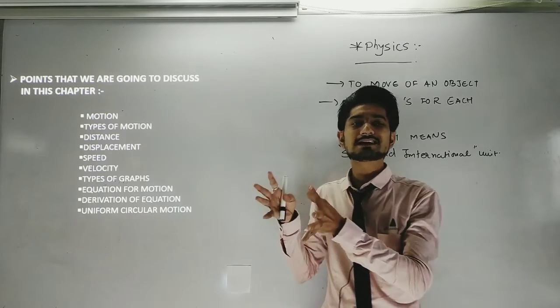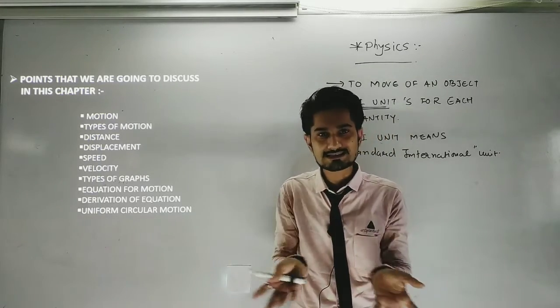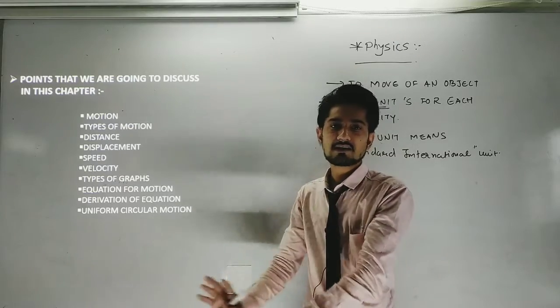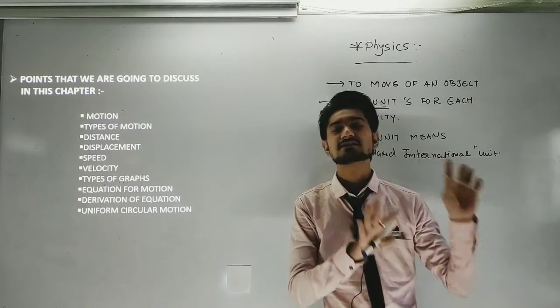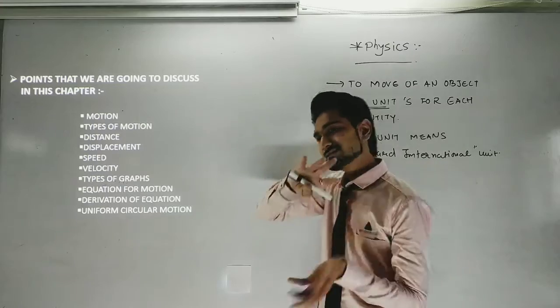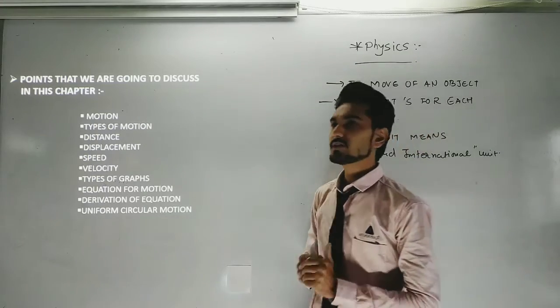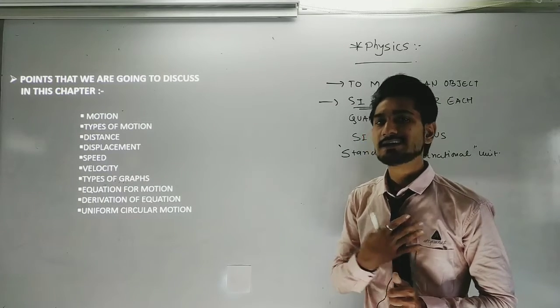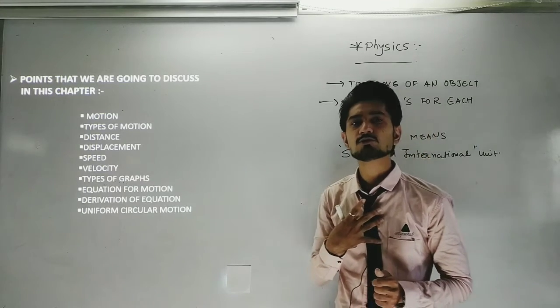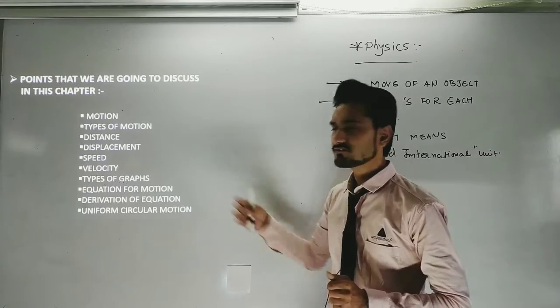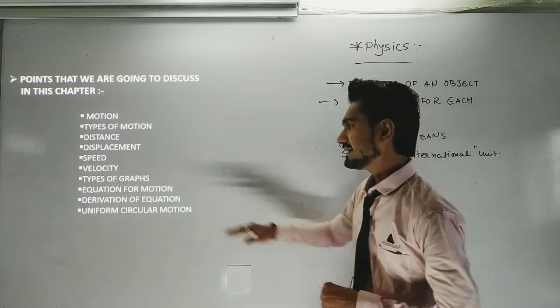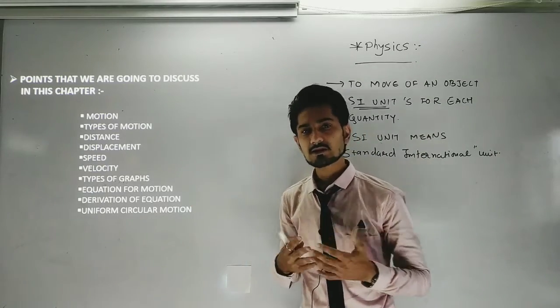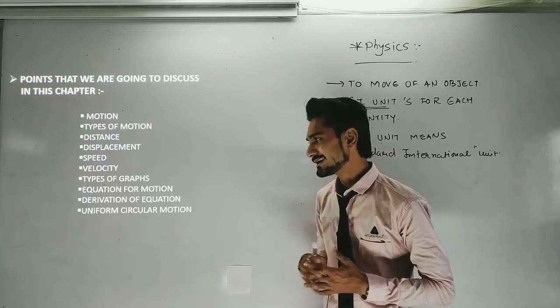What I have to do is some kind of factorization that can give us the answer regarding x, that can give us the answer regarding y. Okay, and this also comes in this chapter. Suppose three quantities have been given to us and a fourth quantity which we want to find out, then I can use the equations of motion. So for that we are going to study the three equations of motion.